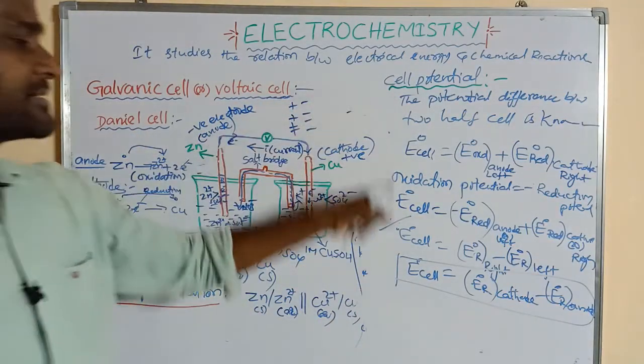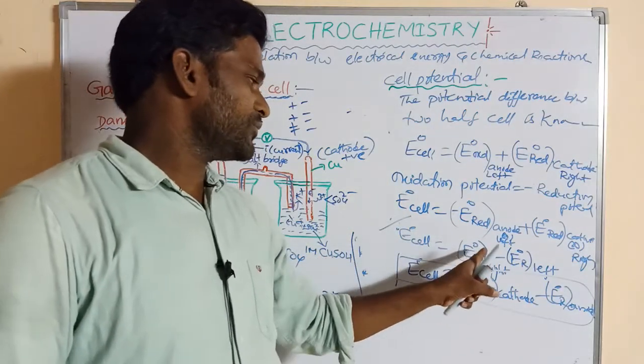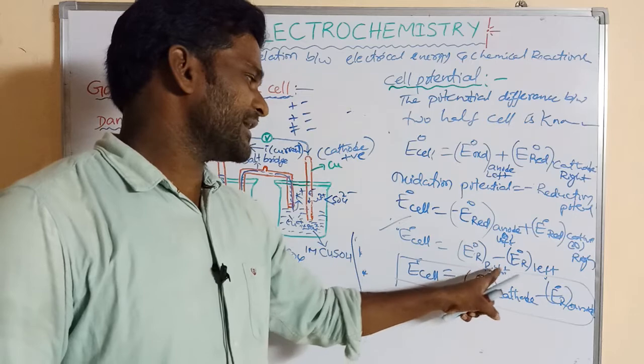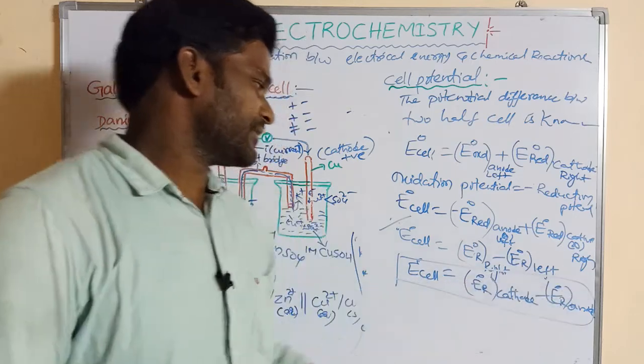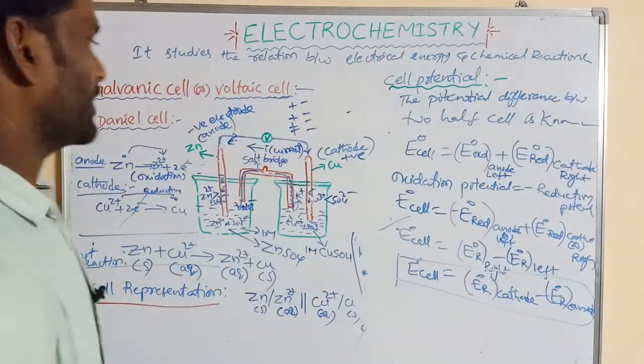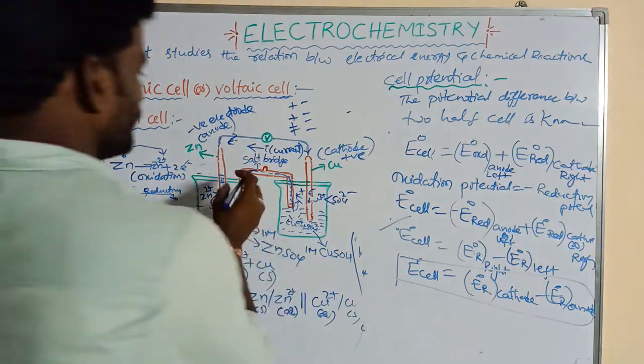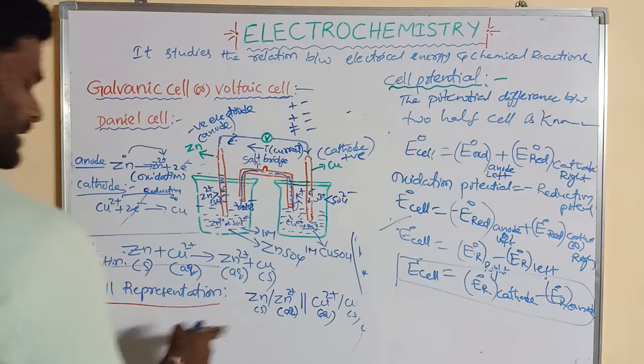How to determine cell potential? What is the formula? E0 cell is equal to E0 reduction potential of right minus E0 reduction potential of left, or E0 reduction potential of cathode minus E0 reduction potential of anode. So this is the galvanic cell.